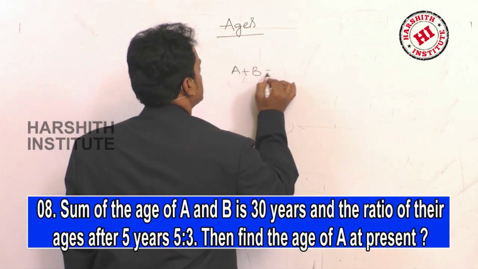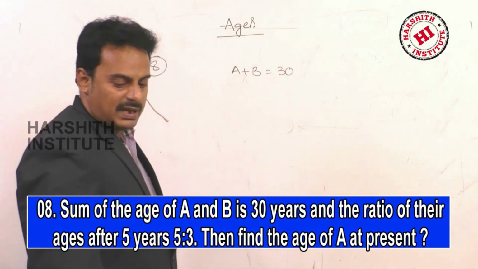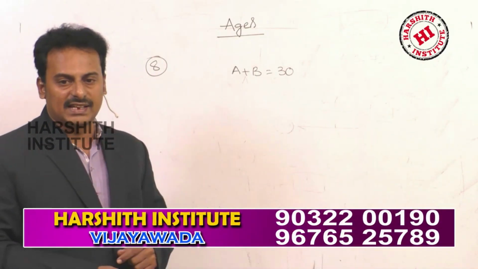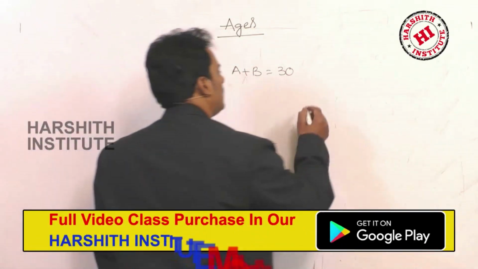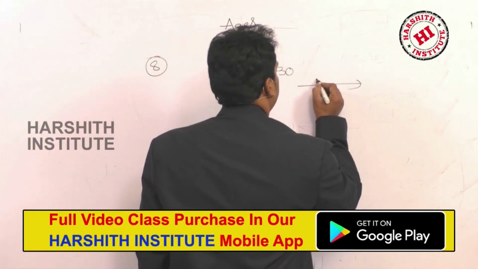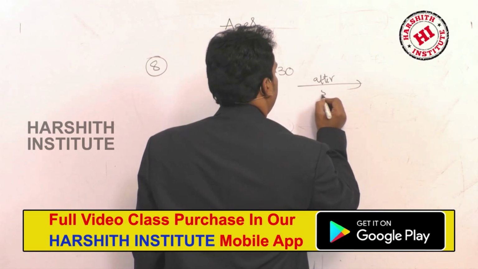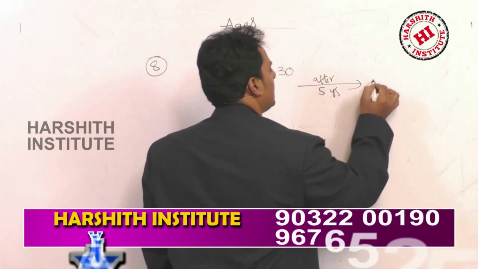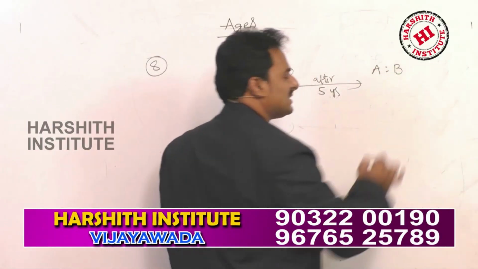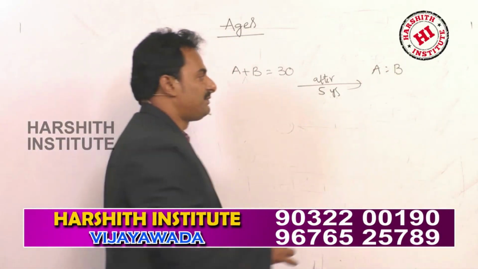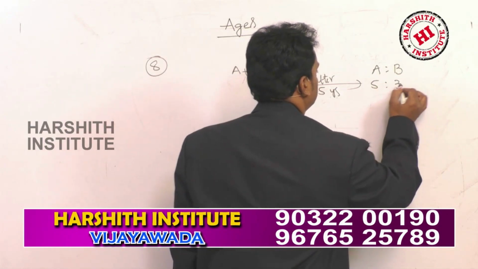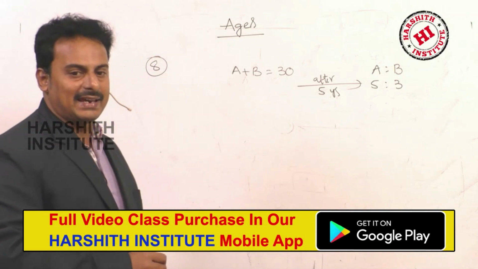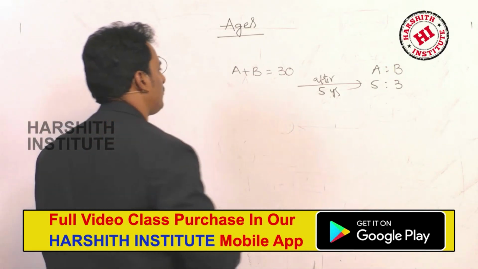The sum of the ages of A and B is 30 years, and the ratio of their ages after 5 years is given to you, that is 5:3. Then find the age of A at present.